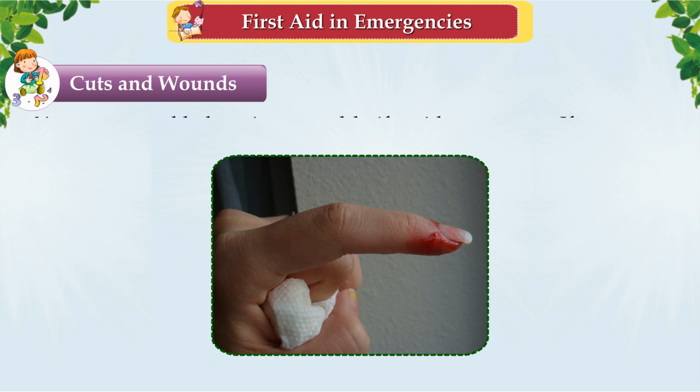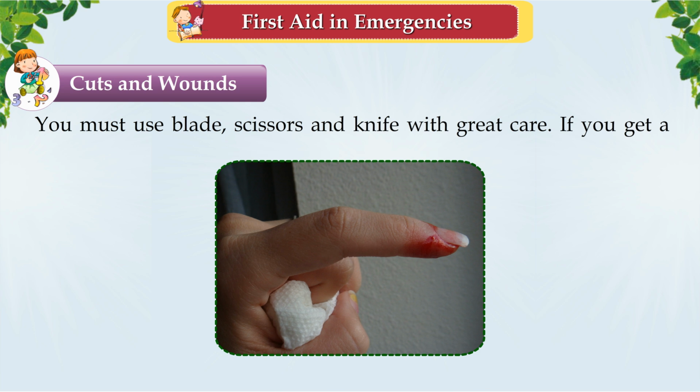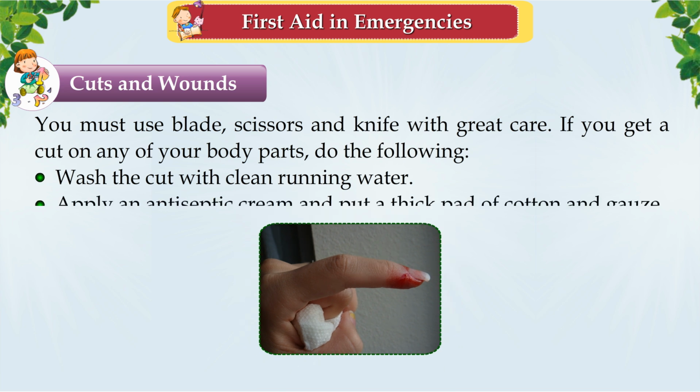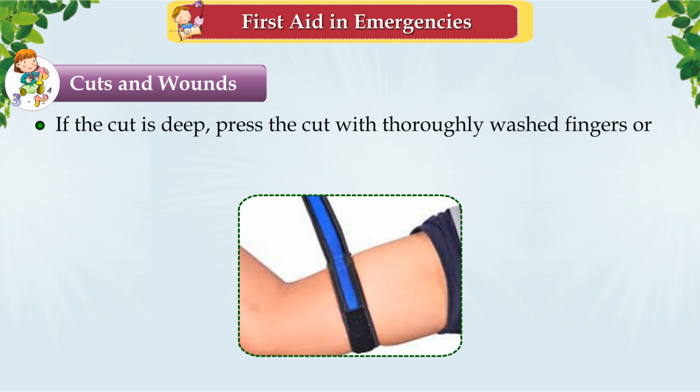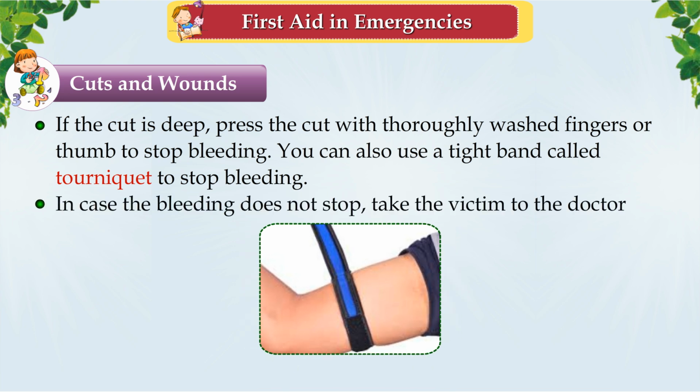Cuts and wounds. You must use blade, scissors and knife with great care. If you get a cut on any of your body parts, do the following. Wash the cut with clean running water, apply an antiseptic cream and put a thick pad of cotton and gauze over the cut. If the cut is deep, press the cut with thoroughly washed fingers or thumb to stop bleeding. You can also use a tight band called tourniquet to stop bleeding. In case the bleeding does not stop, take the victim to the doctor immediately.